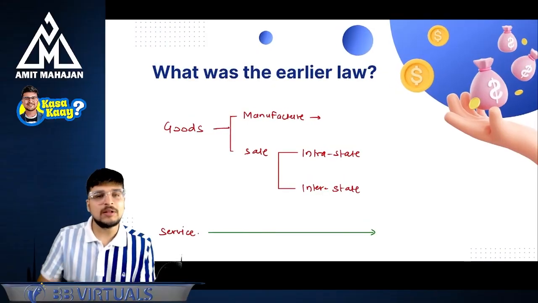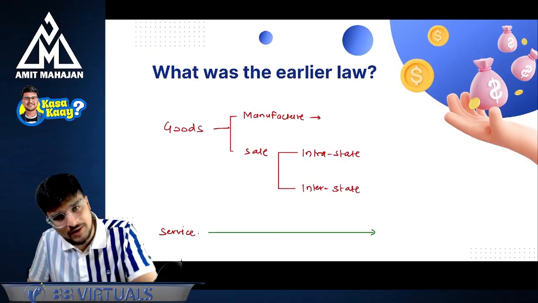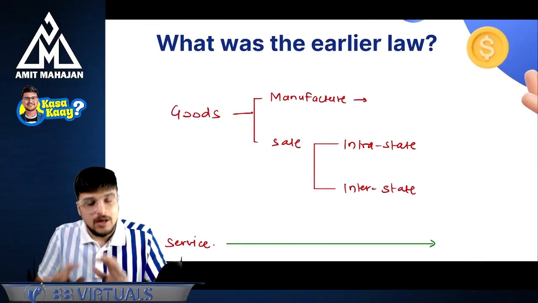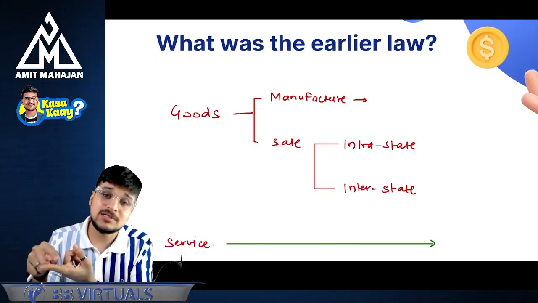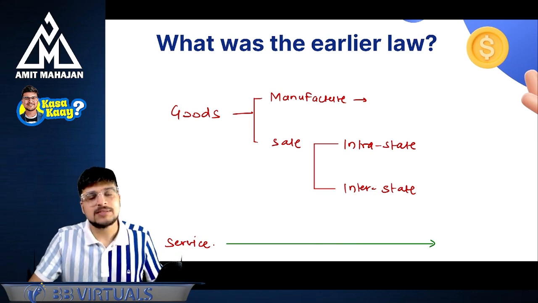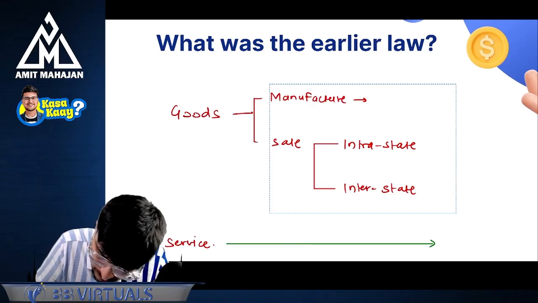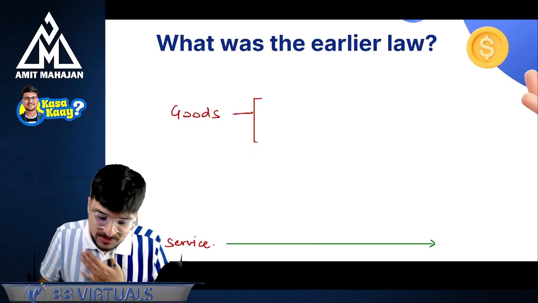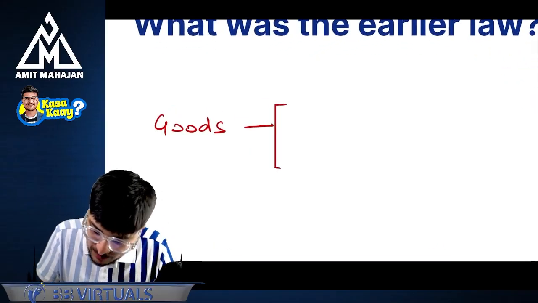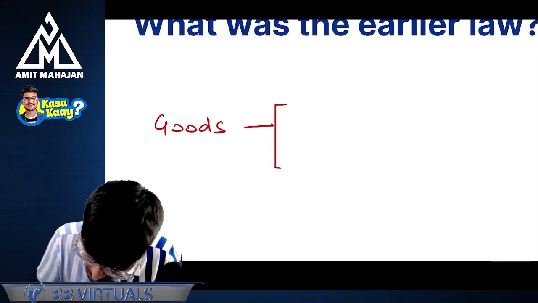Sir, let's discuss one thing. What was the earlier law? Before implementation of GST, what was the earlier law? As you know, there were different taxes for goods and different taxes for services. So earlier, what used to happen is, we will draw this diagram from scratch. Now I want to sell goods. If I want to sell goods, first of all, I will manufacture those goods.